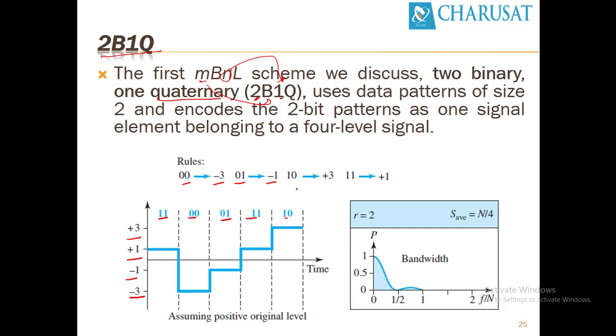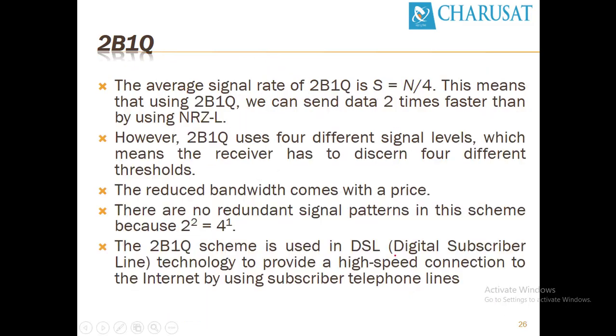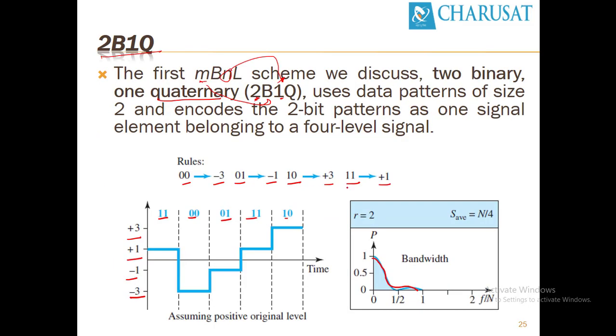The bandwidth distribution for this signal is concentrated near 0, which is equivalent to NRZ-L and NRZ-I. The average signal rate of 2B1Q is S equal to N by 4. This means that using 2B1Q, we can send data 2 times faster than NRZ-L, because one signal element represents 2 data elements. So we can transfer twice as fast as NRZ-L.